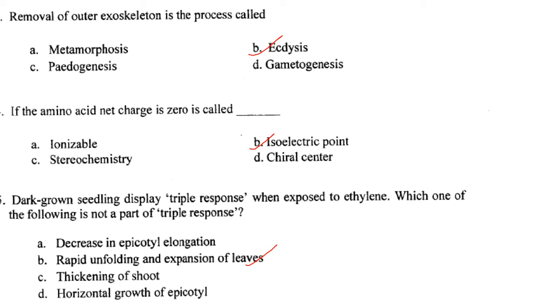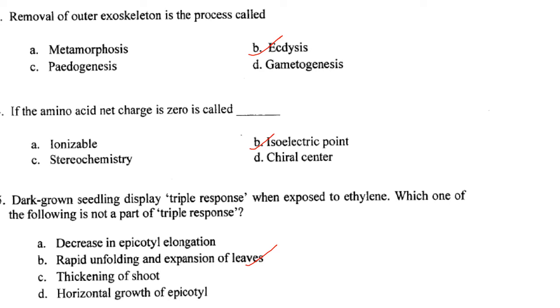So next one. Removal of outer exoskeleton is the process called ecdysis. Answer is option B. Then if the amino acid net charge is 0, it is called isoelectric point. So answer is option B. Then next one. Dark grown seedling display triple response when exposed to ethylene.